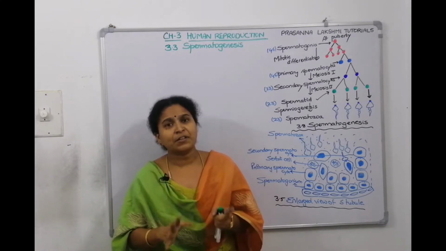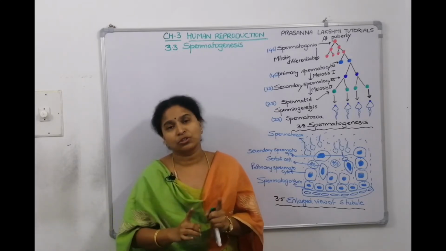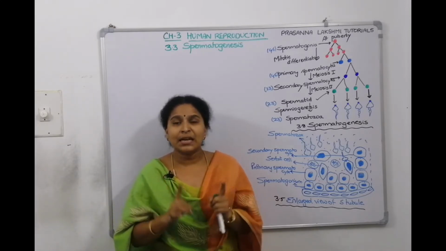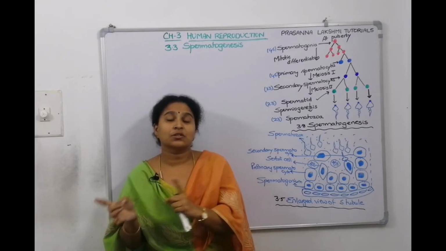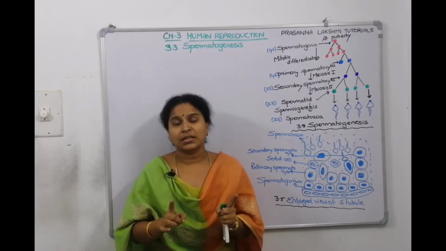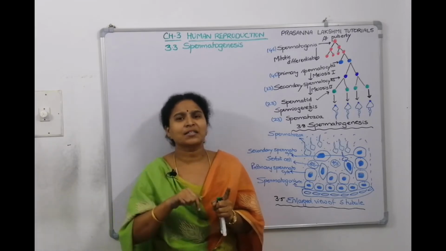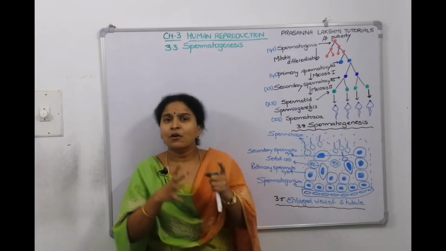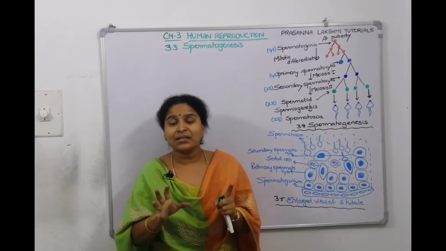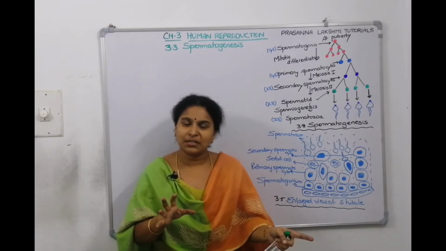There are many differences between spermatogenesis and oogenesis. In one section, we will discuss the differences in detail. In oogenesis, the process will start before the girl is born, when she is in the mother's womb itself. But in boys, it starts at the age of 13 to 14 years.